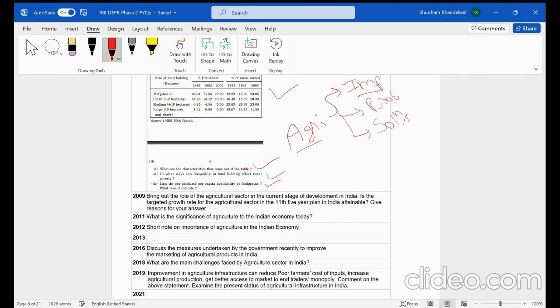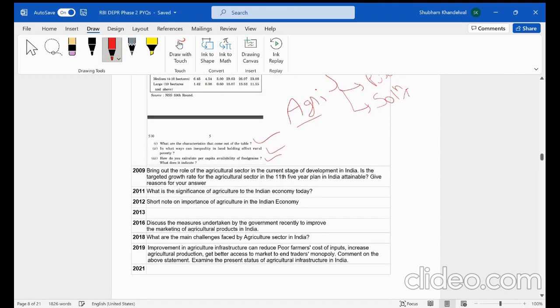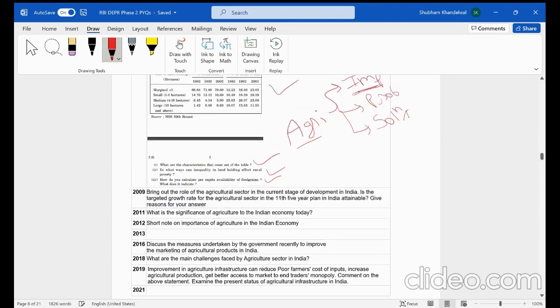Now in 2011, again, just look at this. What is the significance of agriculture to the Indian economy? So basically they repeated the first part of the 2009 question, again with respect to the importance of agriculture to the Indian economy. Again in 2012, this time a short note was asked on the importance of agriculture in the Indian economy. Then in 2013, there was no question. In 2014: discuss the measures undertaken by the government recently to improve the marketing of agricultural products in India. So again, here, the solutions.